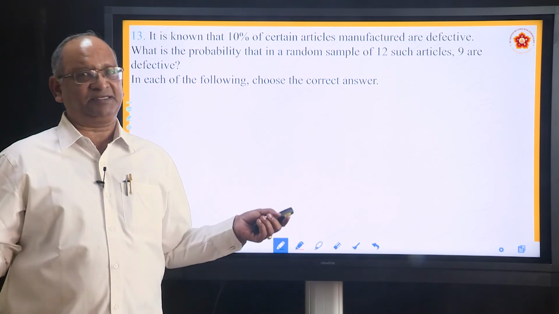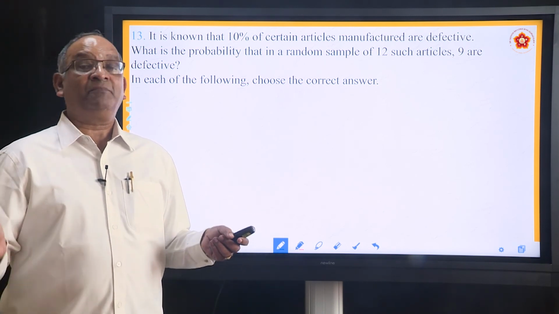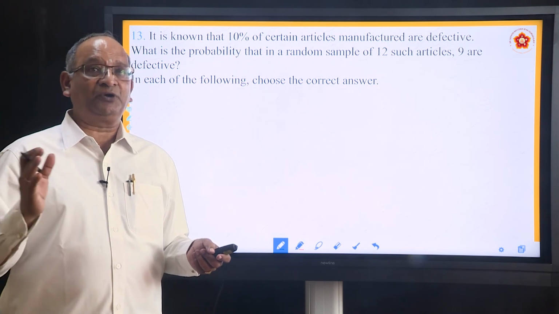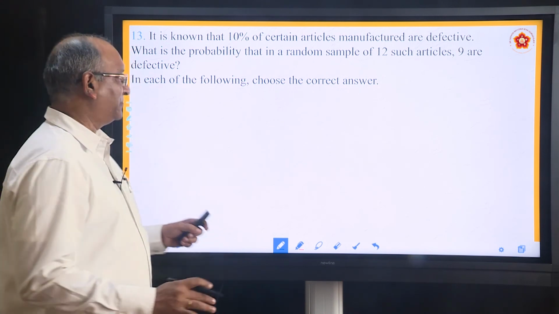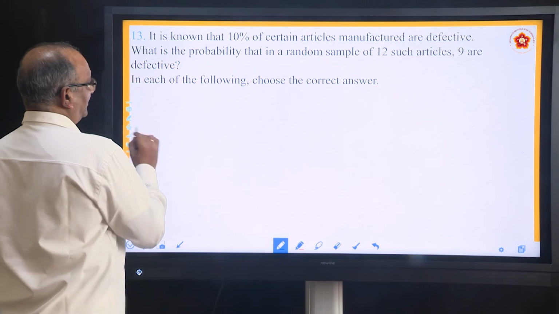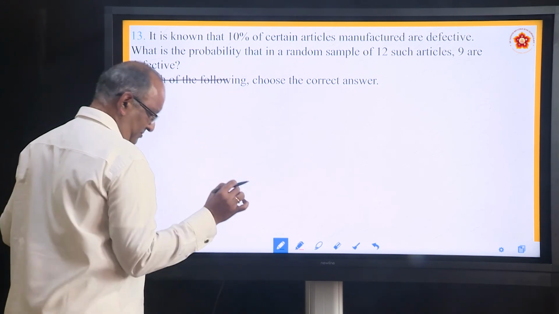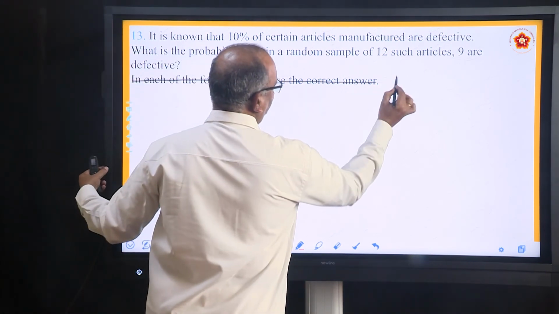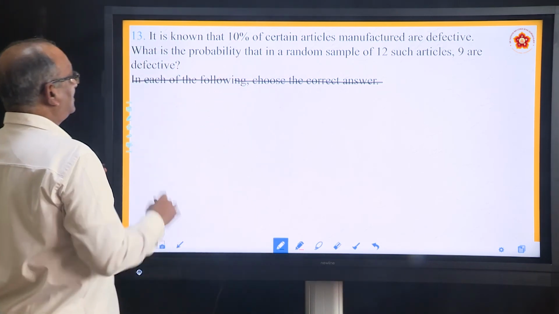We are not concerned about it. But 10% of the items produced by a company are defective. So, actually this particular thing has no meaning for this question, this is for the next question.